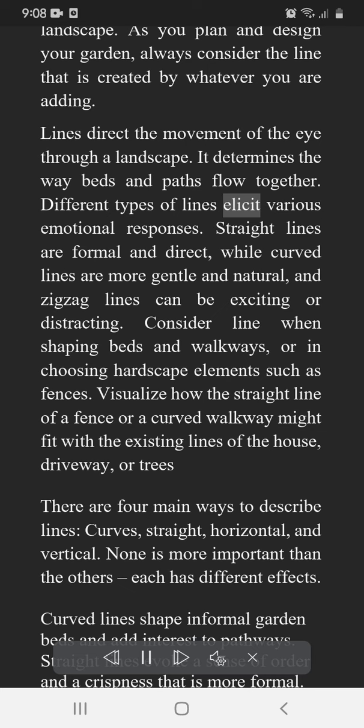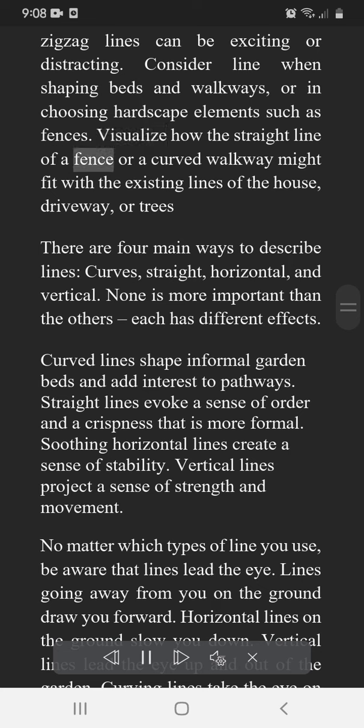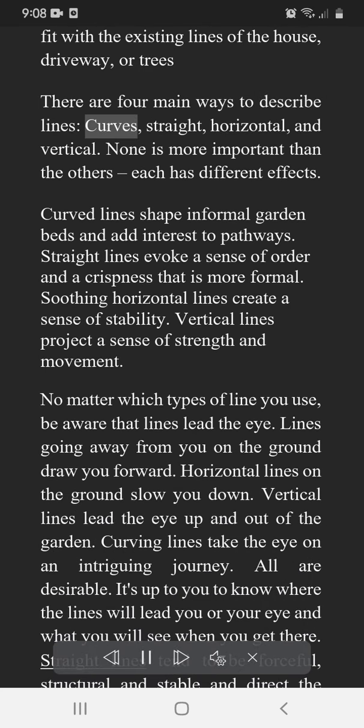Different types of lines elicit various emotional responses. Straight lines are formal and direct, while curved lines are more gentle and natural, and zigzag lines can be exciting or distracting. Consider line when shaping beds and walkways, or in choosing hardscape elements such as fences. Visualize how the straight line of a fence or a curved walkway might fit with the existing lines of the house, driveway, or trees. There are 4 main ways to describe lines: curves, straight, horizontal, and vertical.